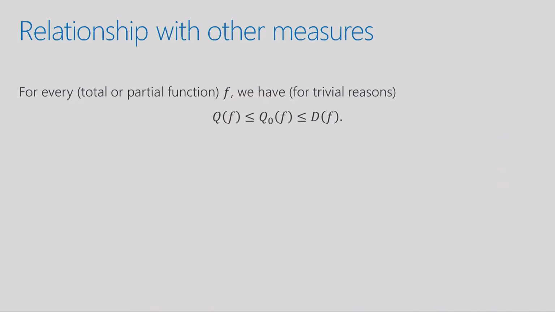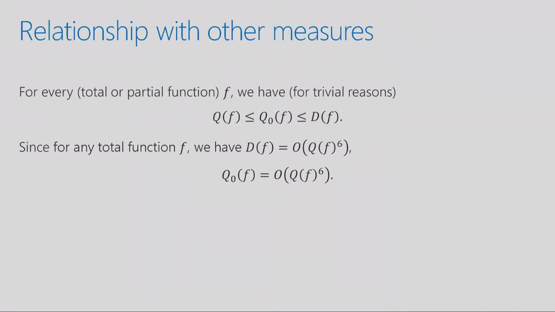And the first inequality is because a bounded error quantum algorithm can just run the zero-error quantum algorithm. And if it gets a question mark, it can just output a random bit, and that'll be correct with high probability. So, okay, this is trivial. There's nothing interesting going on so far. This is the relationship I talked about a couple of slides ago. This is why for total functions, you cannot have large separations between quantum and classical. There's always a sixth power relationship between the two. And from these two inequalities, we get the following relationship between zero-error and bounded error quantum algorithms.